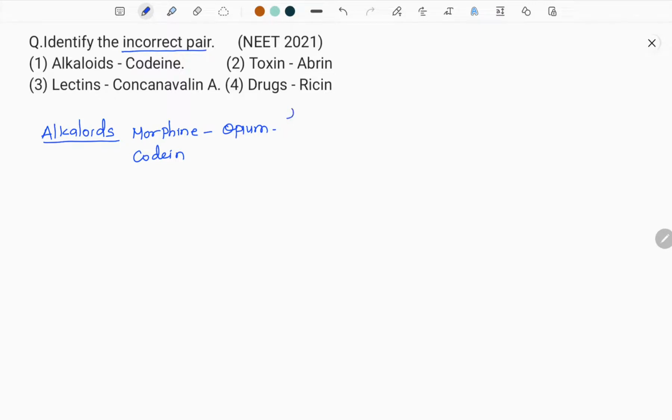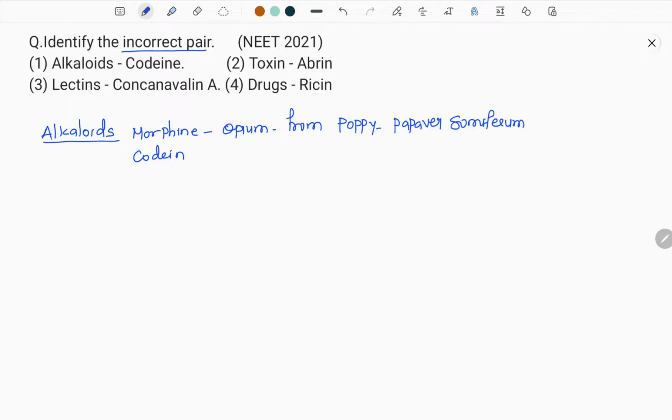It is obtained from the poppy, that is, the unripened latex of the seeds of poppy. Poppy means Papaver somniferum. Let me write it very clearly, Papaver somniferum.